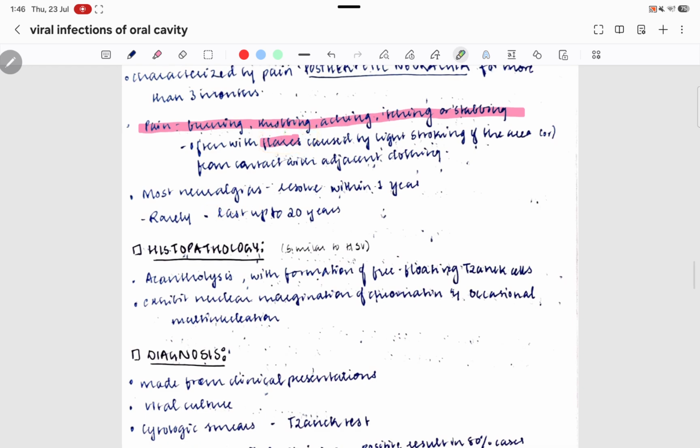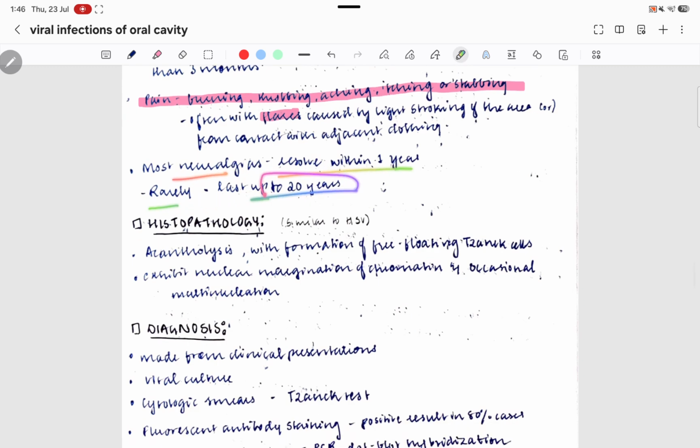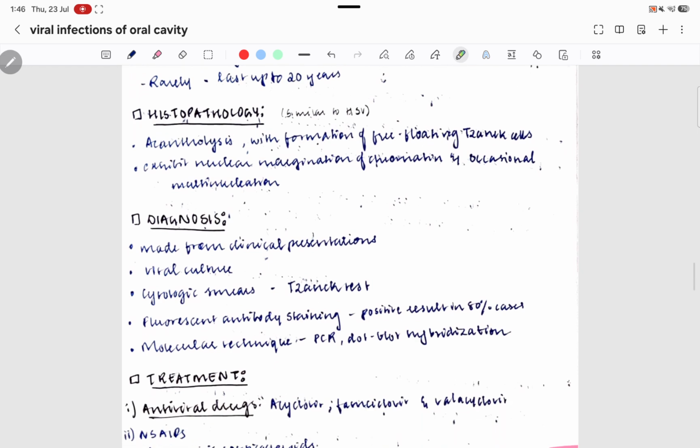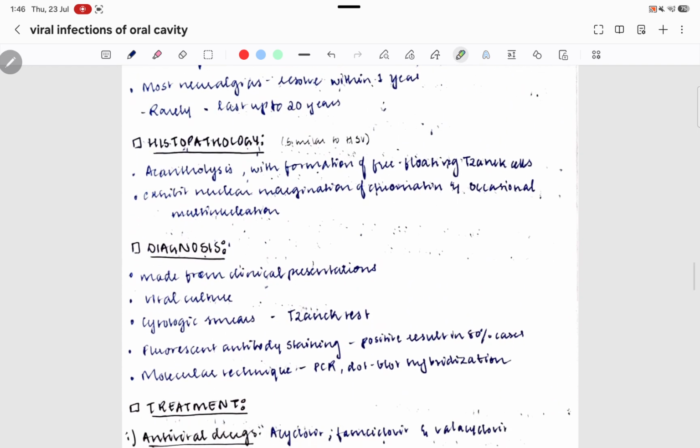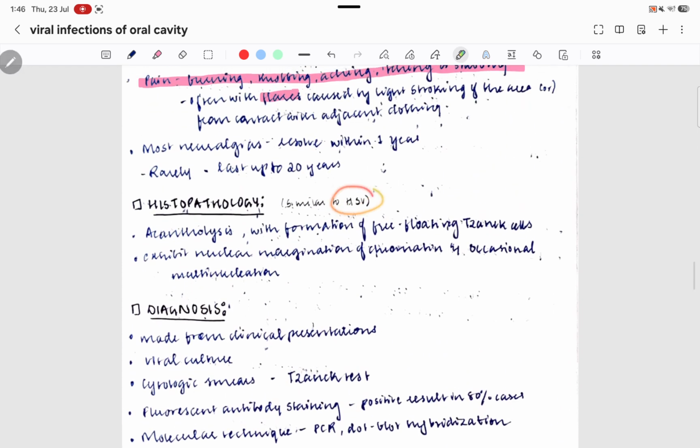Now most neuralgias resolve within a year. Rarely it lasts up to 20 years. Then coming to the histopathology, it is very similar to HSV. There is acantholysis with formation of free floating Zang cells, which are edematous cells.